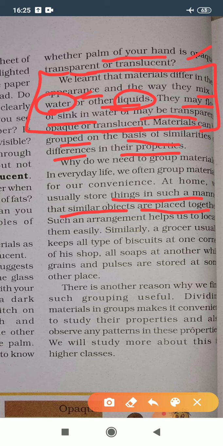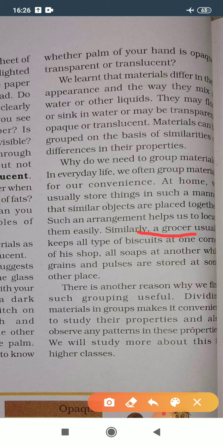Okay, so with the help of that distribution of materials into groups, it is more convenient in our daily routine to work properly. Such an arrangement helps us to locate them easily. So with the help of arrangement, easily हम लोग उसको locate कर सकते हैं.